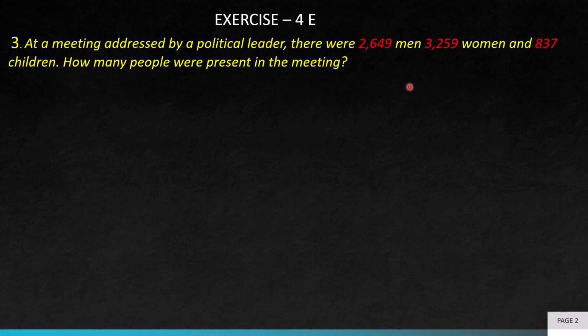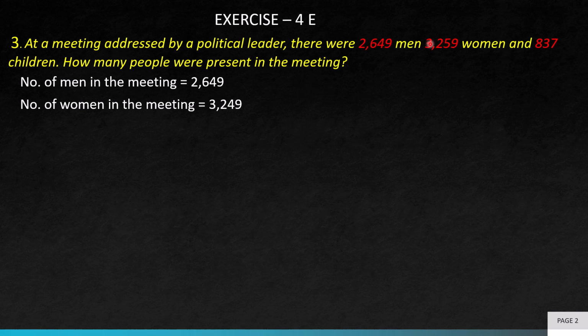So first we will write the number of men. We know that this is the number of men, so our first statement should be number of men in the meeting. Then we will write the number. This is the first statement. What should be the second statement? Definitely the number of women. So in the same way we will write number of women in the meeting. And thirdly, we have the number of children, so we will write number of children in the meeting.